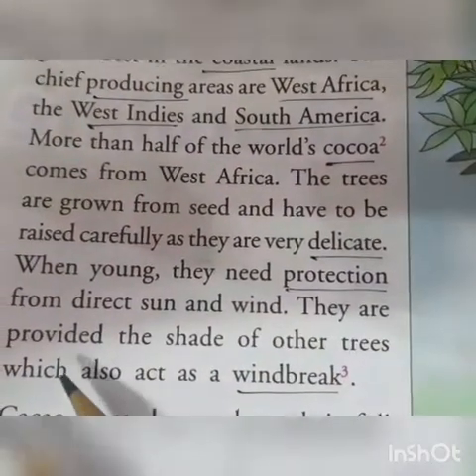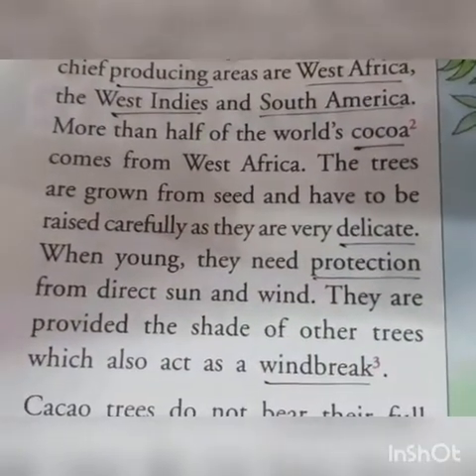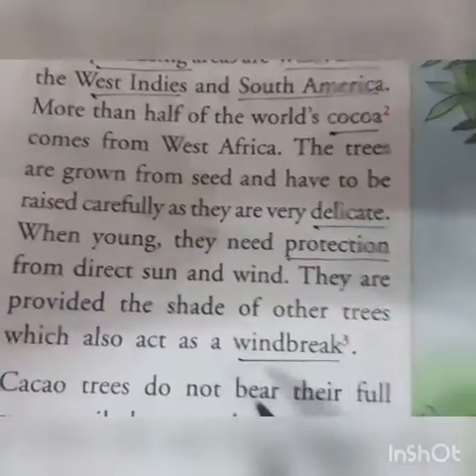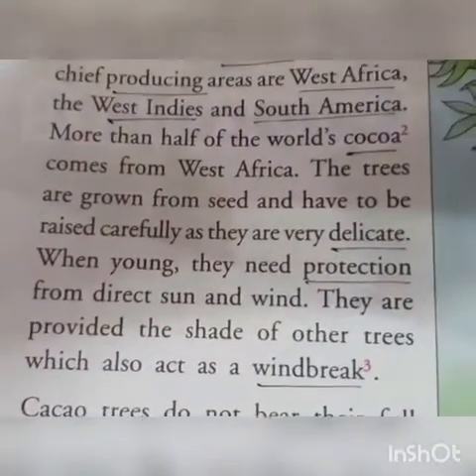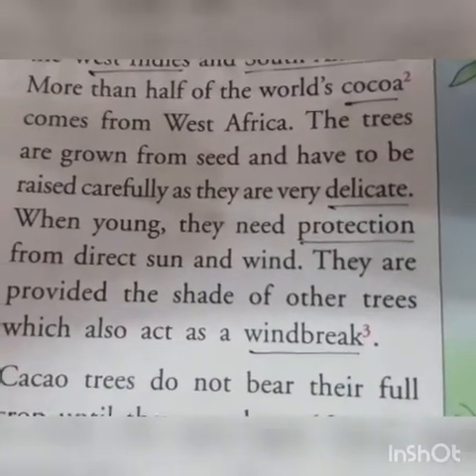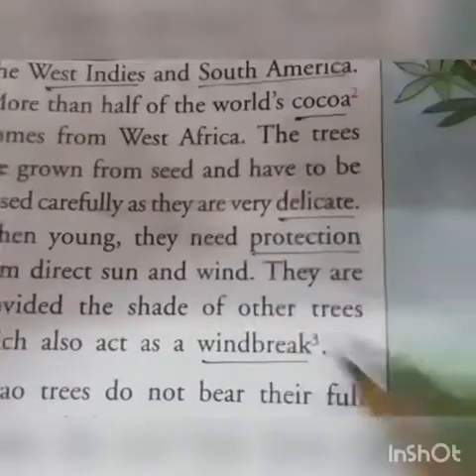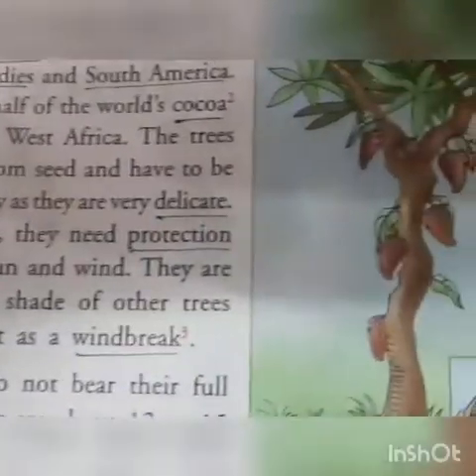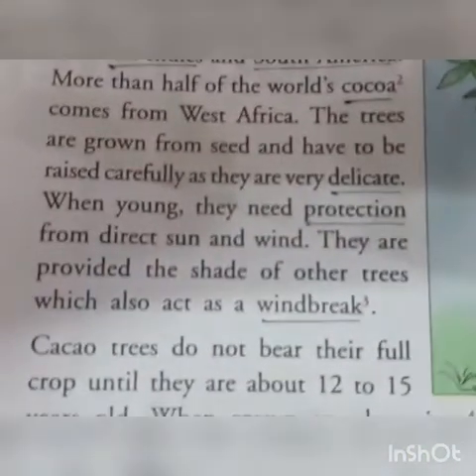So they are grown near the shades of the big trees or other trees which are growing. They are grown under that shade so that those trees act as a windbreaker. Means directly that wind does not come to those small plants which are very soft and delicate. Supposing this is a plant, so here in the shade of this tree the other small plants of cacao are grown, so that they don't get direct sunlight or the direct wind. They don't come in direct contact with sun and the wind. Otherwise they will not survive.